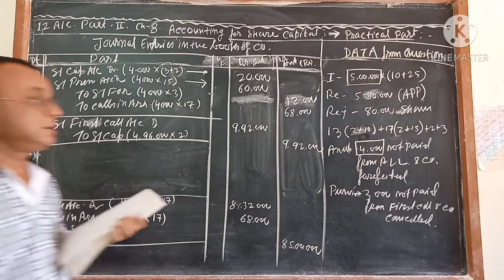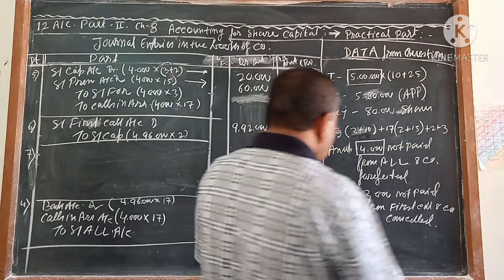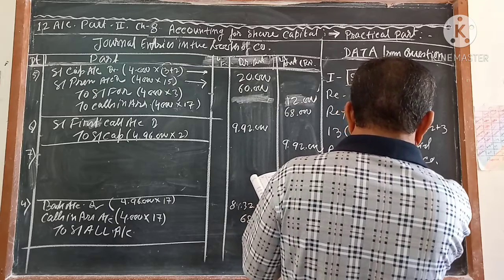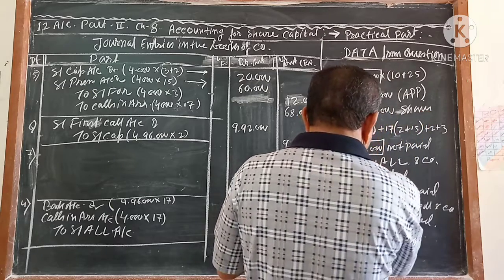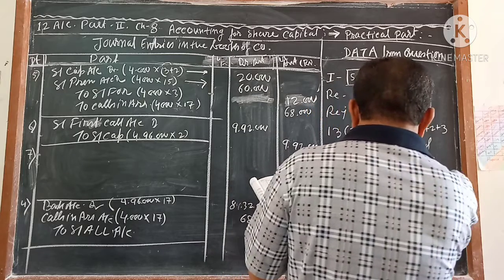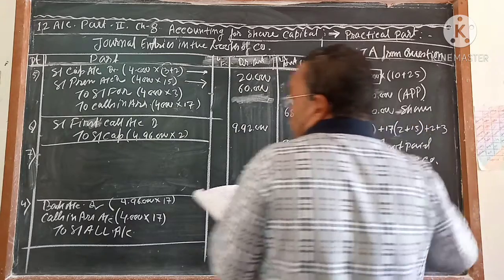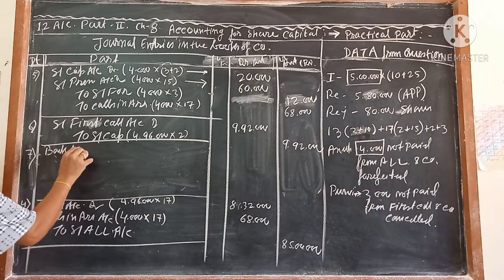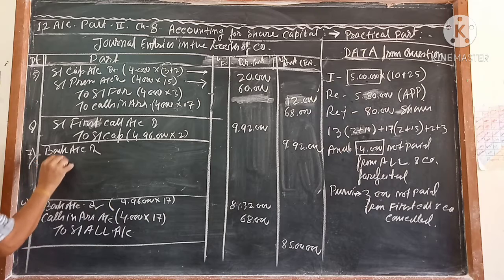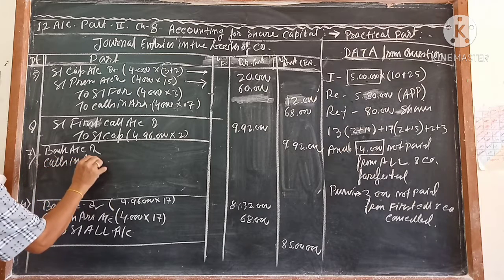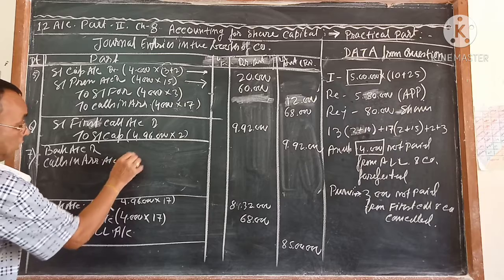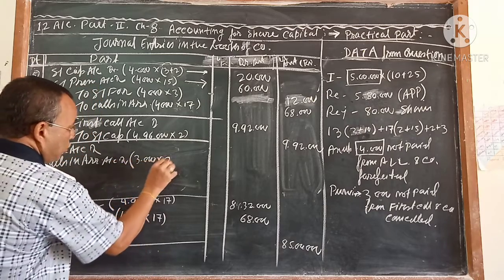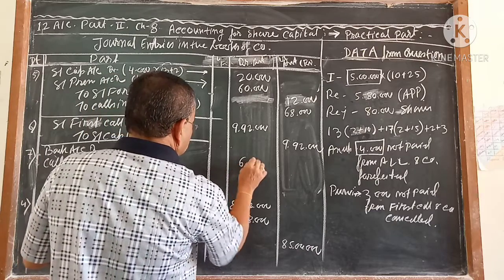Now we are going to pass the receiving entry. During this receiving time, Purvi, who was having 3,000 shares, don't include the Anup shares that were cancelled. Purvi has not paid the 3,000 shares of rupees 2. You will write it here: bank account debit, calls in arrear account debit. Here premium is not there. Purvi's share is 3,000 into 2, which is equal to 6,000.